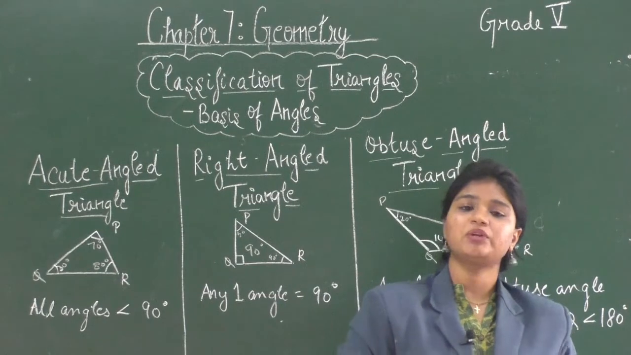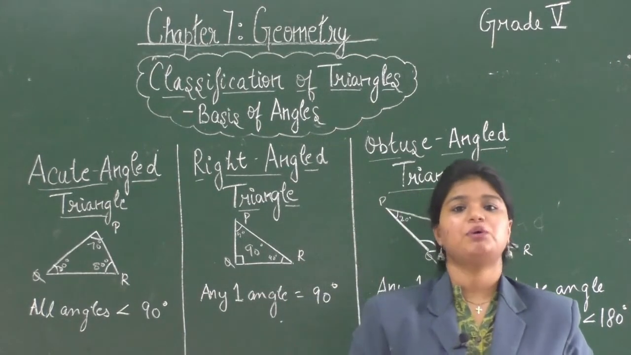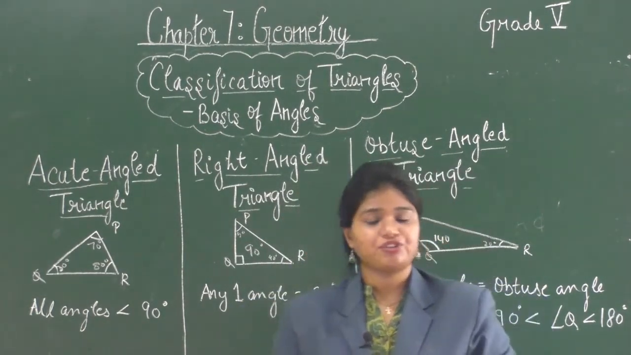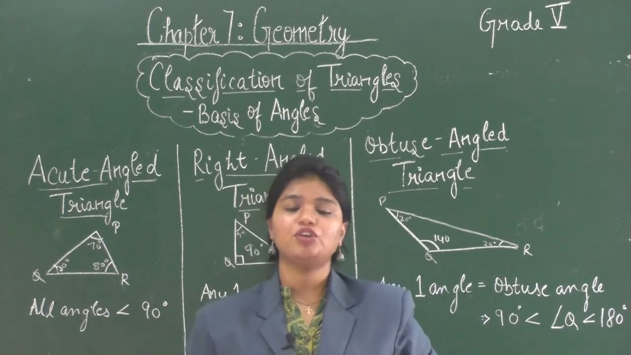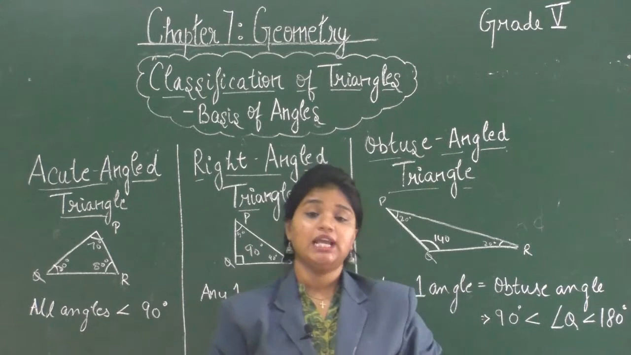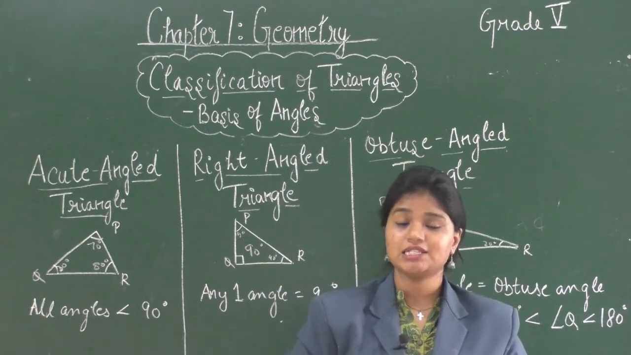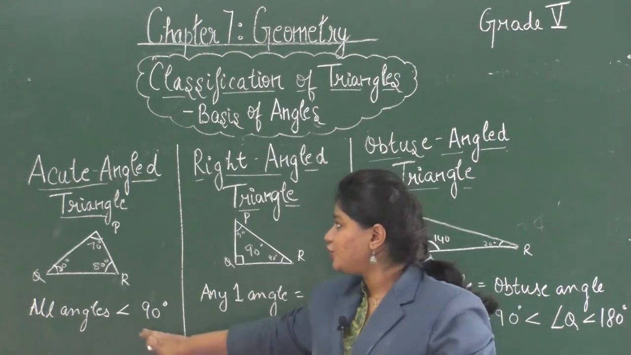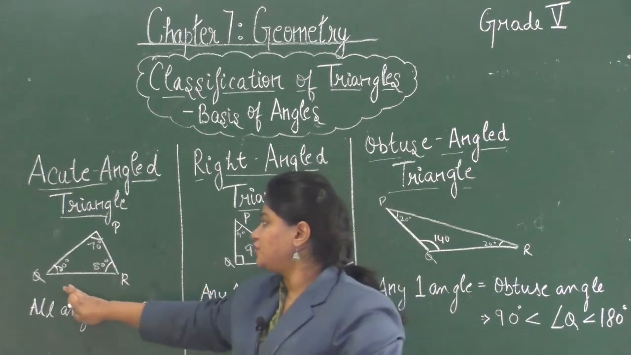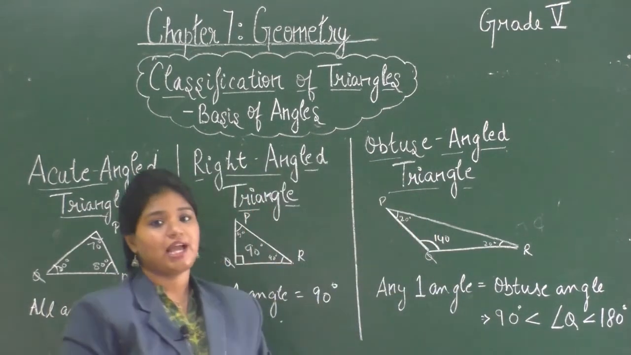Now let's learn about classification of triangles on the basis of the measure of the angles. Under this classification, there are 3 types of triangles: acute angle triangle, right angle triangle and obtuse angle triangle. Let's learn about acute angle triangle. In an acute angle triangle, all the angles are acute angles, that is, they are less than 90 degree. So here we have triangle PQR and all the angles, angle P, angle Q and angle R are less than 90 degree.